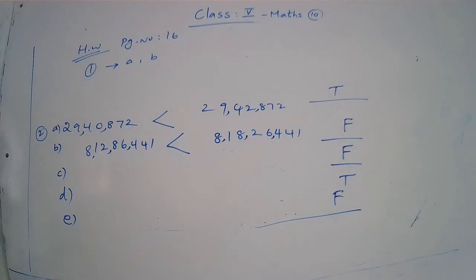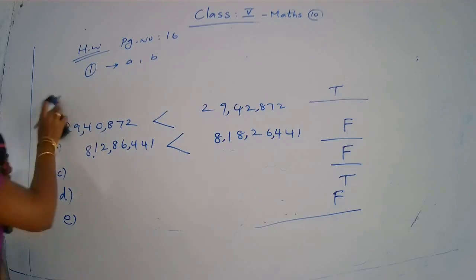Now you come to the third question. Arrange the following numbers in ascending order. Here 2 questions are given, A part and B part. Ascending order means writing the numbers from the smallest to the greatest. So we have to arrange the given numbers in ascending order. Ascending order means small to big.